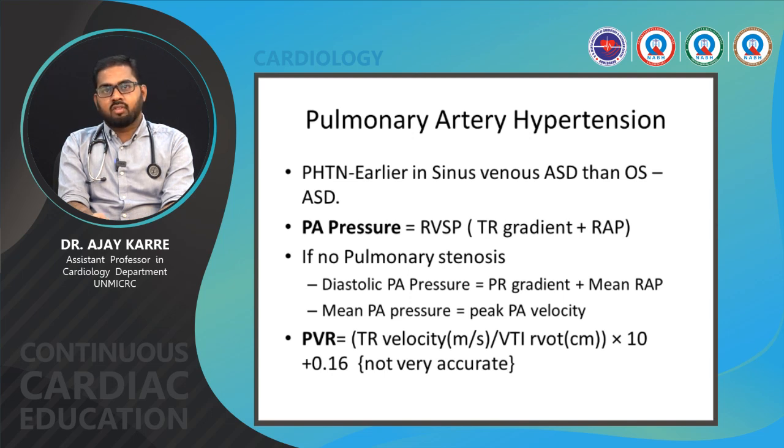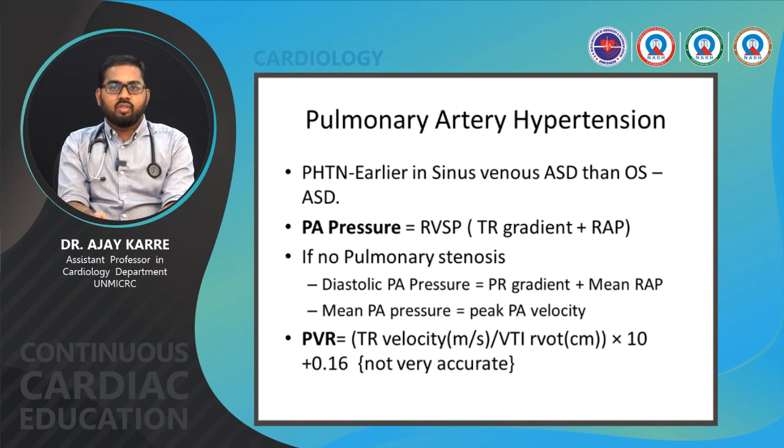Pulmonary artery hypertension is important. Pulmonary hypertension occurs earlier in sinus venosus ASD than ostium secundum ASD. So PA pressure can be estimated by right ventricular systolic pressure, which is estimated through the tricuspid regurgitation gradient plus right atrial pressure by echo.